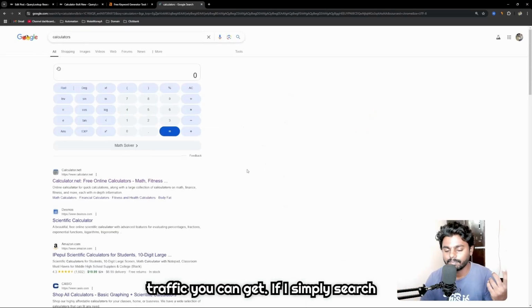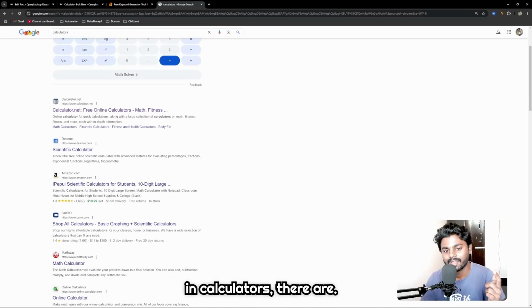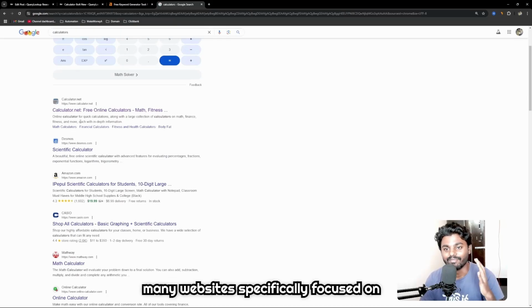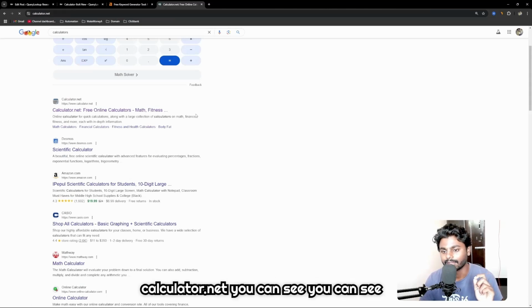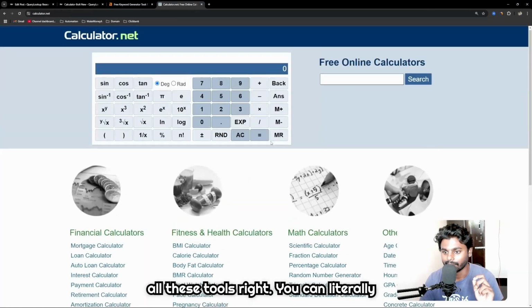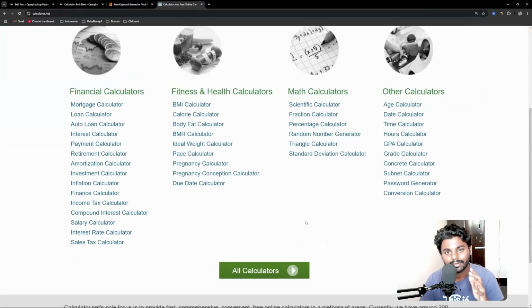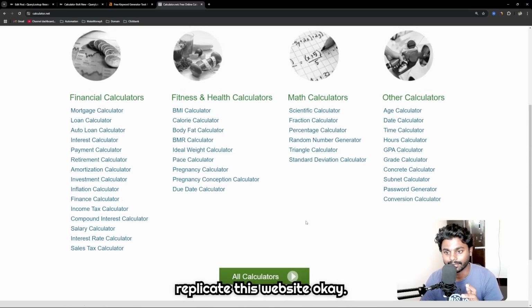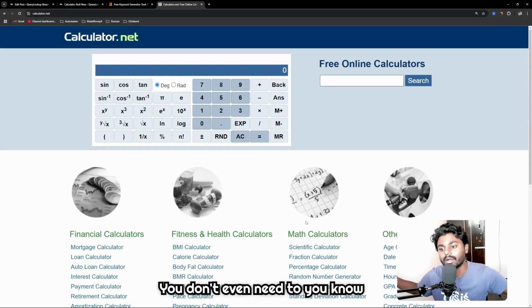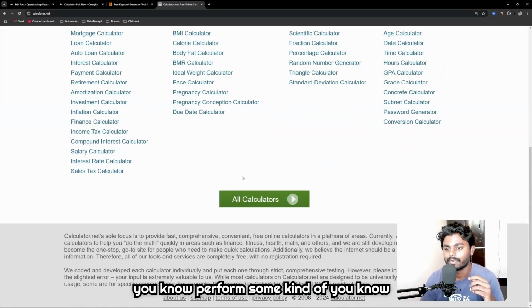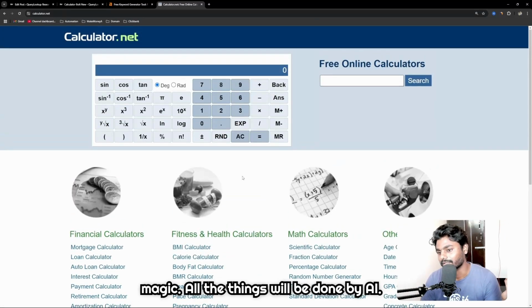If I simply search in calculators, there are many websites specifically focused on calculators. You can see right here calculator.net, and if I click on calculator.net, you can see all these tools, right? You can literally replicate this website. Okay, you don't even need to perform some kind of magic. All the things will be done by AI.